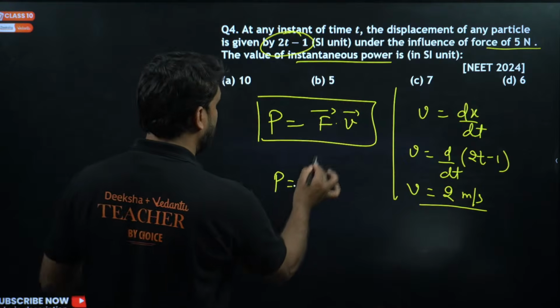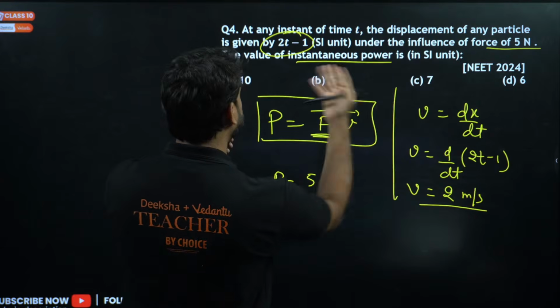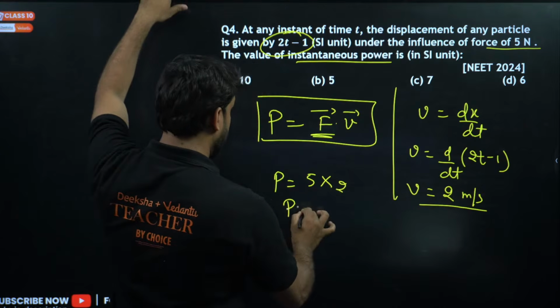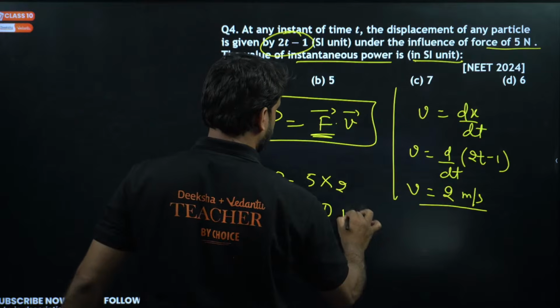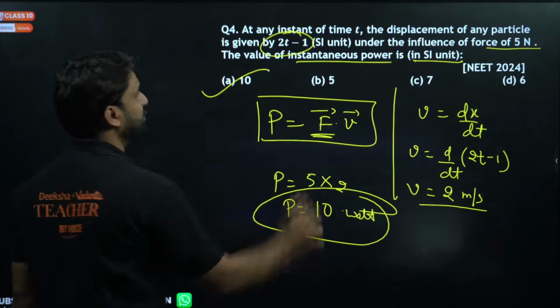You have velocity. Come on. So power will be equal to force, which is 5 Newton, dot velocity, which is 2 meter per second. Dot product here means we can directly multiply. So this is 10, and power in SI unit is watt. Power always comes in watt. So the answer is option number A.